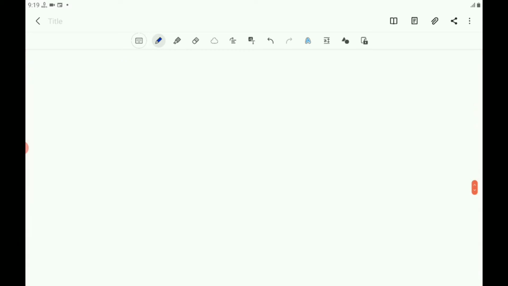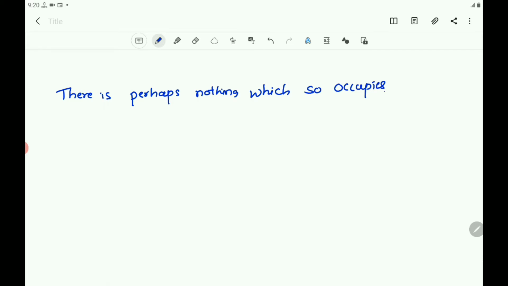Here he says that there is perhaps nothing which so occupies the middle position of mathematics as trigonometry.